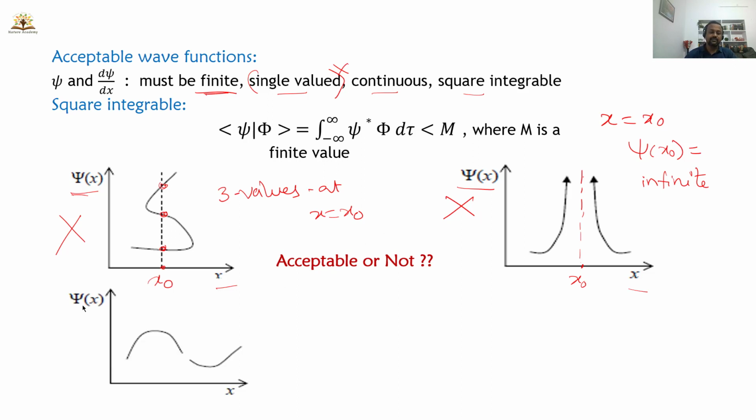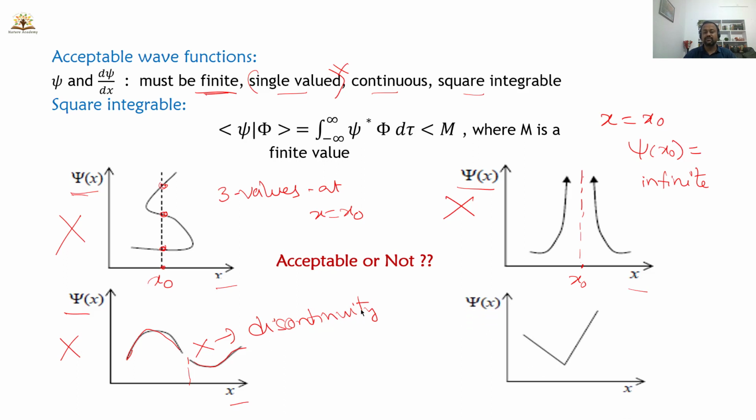Next, the third diagram. Look at the wave function psi of x as a function of x. This is the plot. It starts like this and has some discontinuity here, and again it goes like that. So this is a discontinuity. The given wave function is a discontinuous wave function. You can see a discontinuity at this place. So this is also not an acceptable wave function.